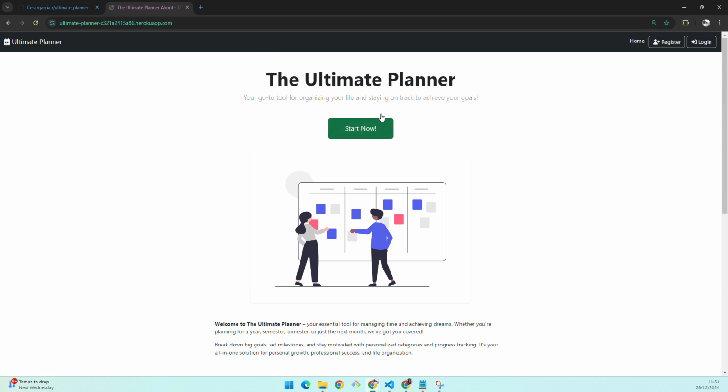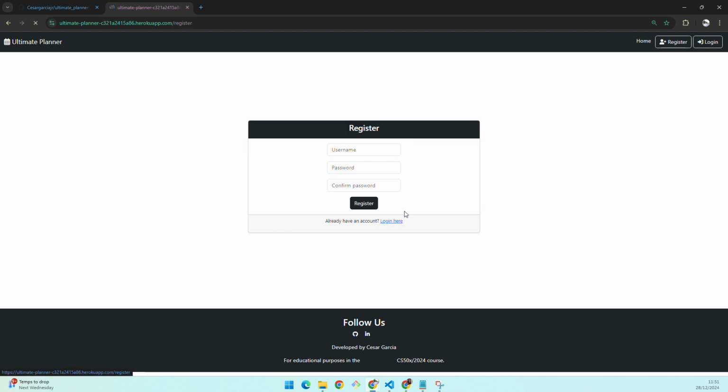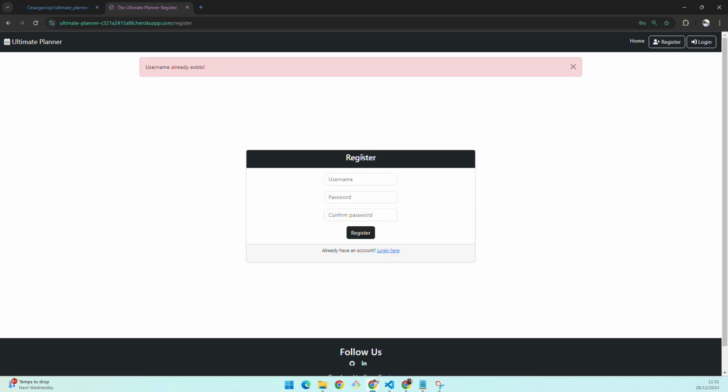First of all, there is a navbar with the Ultimate Planner link, a home link, register and login. If you click start now, it will direct you to the login page. If you don't have an account yet, you can register. So let's do this now. I'll just set up a quick account. Oops, this already exists. So let's try like this.